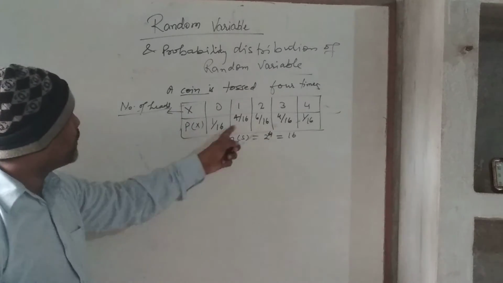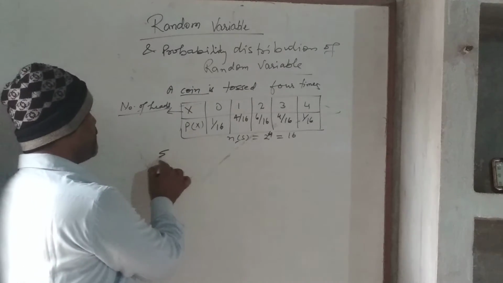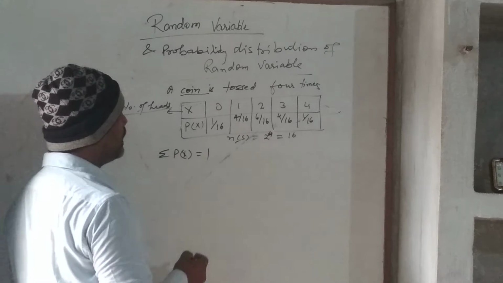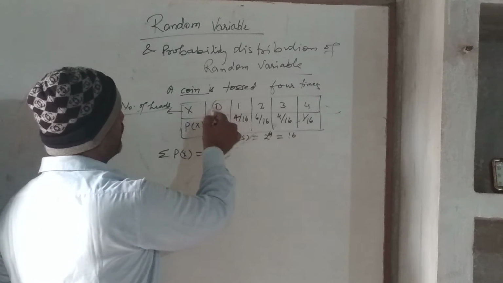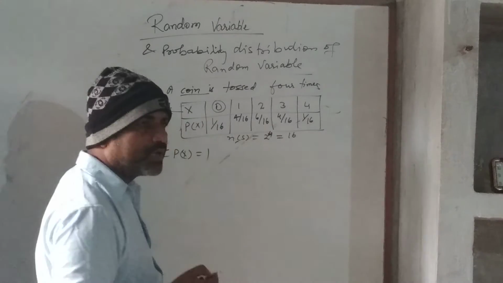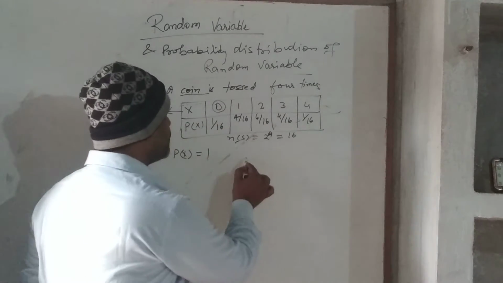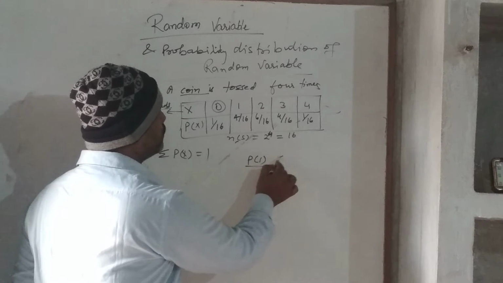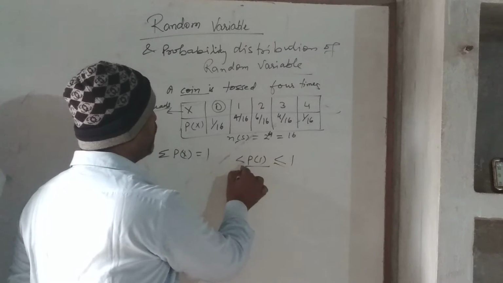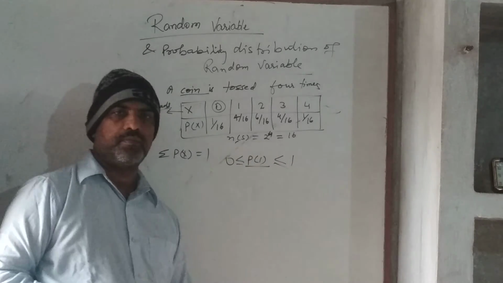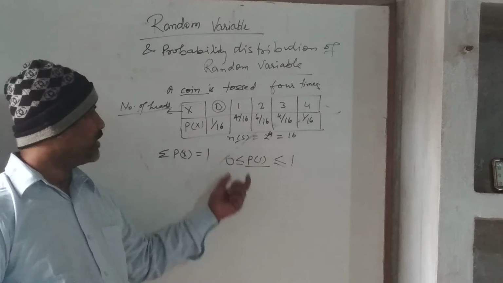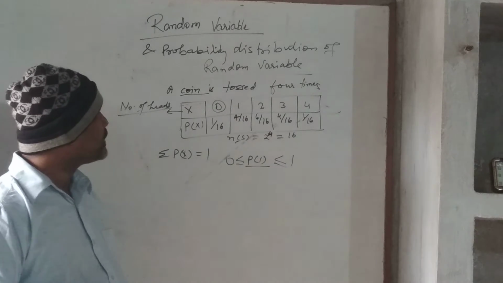If you find the sum of P(x), sigma P(x) will be nothing but 1. And the probability of getting any value, whether you find P(0) or P(1), where P(1) is the probability of getting one head, all these values lie between 0 and 1. The probability of occurrence of any one of the variable's values is between 0 and 1.